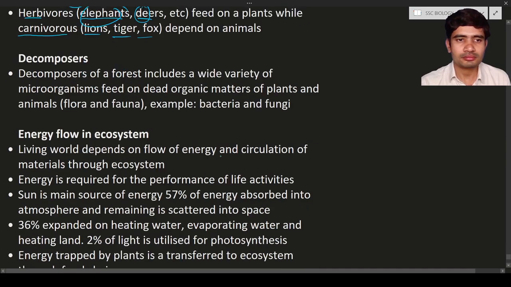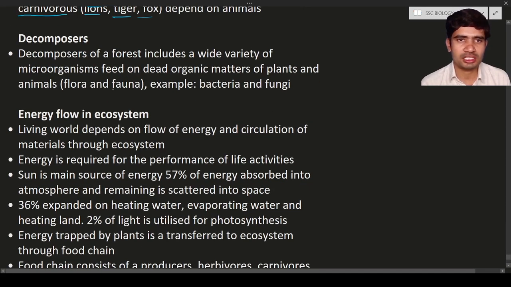Next one is the decomposers in the forest. They include a wide variety of microorganisms that are going to feed on dead organic matter, the dead organic matter of plants and animals, flora and fauna, etc. These all are the decomposers: bacteria, fungi, etc. They are going to decompose the waste materials or dead organic matter, whether it may be plant dead matter or animal dead organic matter. So this is about the decomposers.